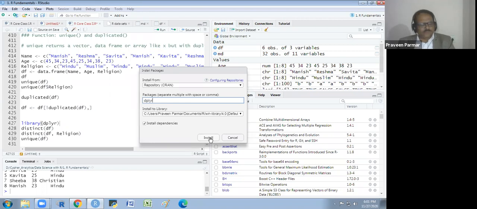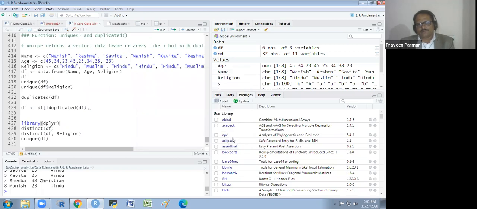And just click on install. It will take a little time and it will be installed in your system. Because it is already in my system, I am not clicking on install. You try to install it and let me know what happened.